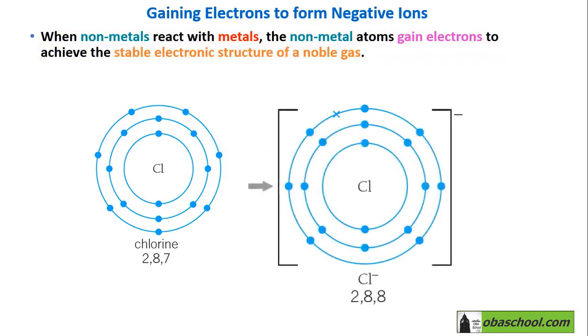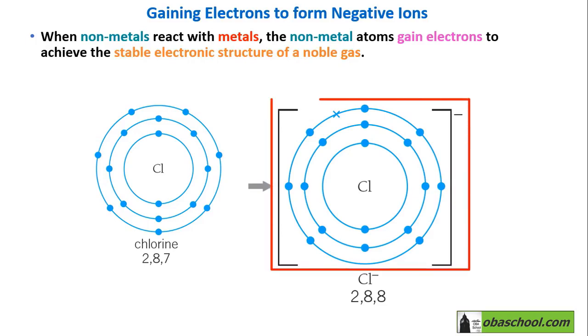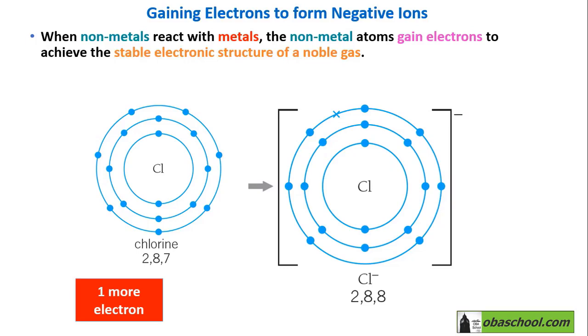And by gaining a single electron, it gets the stable electronic structure of argon, which is 2,8,8. By that I mean it has now 8 electrons in its outermost shell. That's why now it is stable. In this case, there is now one more electron than there are positive protons in the nucleus. So the chlorine atom becomes a negatively charged ion because electrons, they are negative.